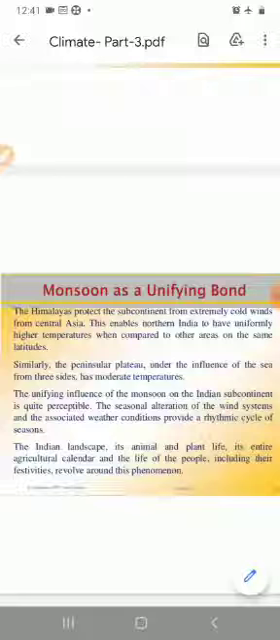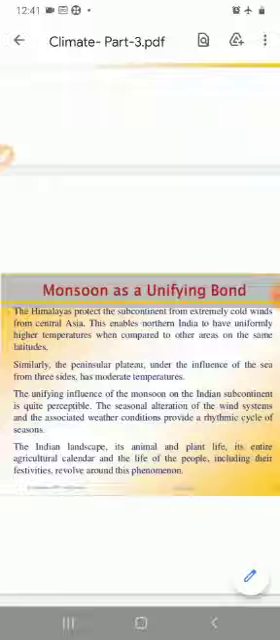Now, student, this is all about this chapter, and also we can say here that the unifying influence of the monsoon on the Indian subcontinent is quite perceptible, right? The seasonal alteration of the wind system and the associated weather conditions provide a rhythmic cycle of seasons. Now, what happens to the Indian landscape?